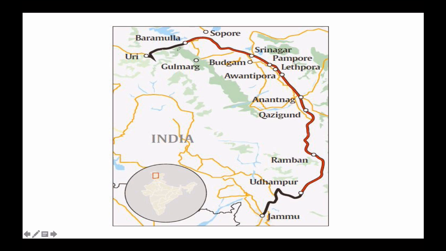So the blocking of the highway we are talking about will start from Udhampur, then you can see Ramban is there, Qazigund, Anantnag, Avantipura. So all these places, it is a long stretch of 270 kilometers, NH1, right? It is starting from Jammu to Srinagar to Uri. So this is the highway, but they have blocked it from Baramulla to Udhampur. The civilian traffic will be blocked.